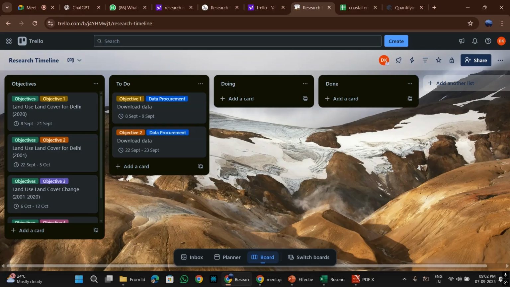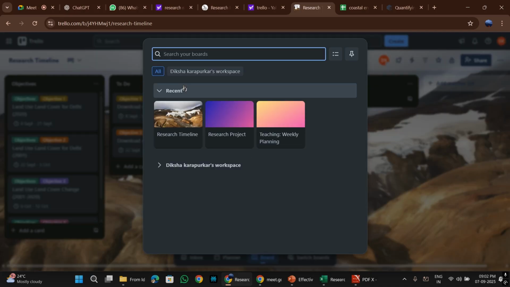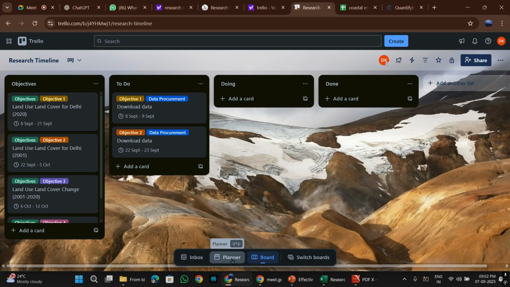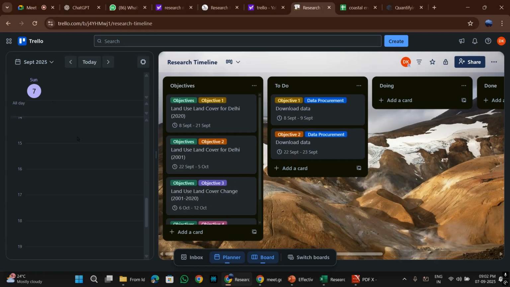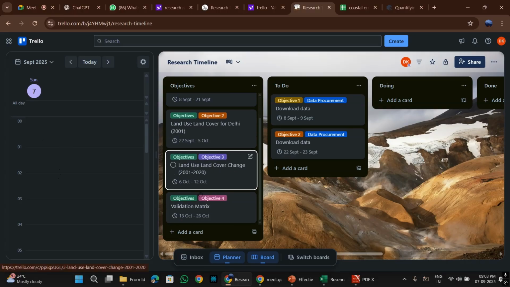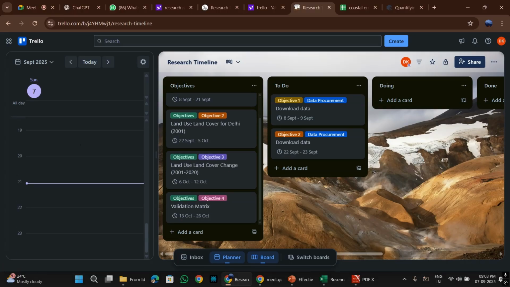Yes. Okay. So these are the tasks that I'm doing. Let's say I can move the cards from to do to here, and then once they are done, I can transfer them over here. Okay. You can as well switch planners. You can look at the planners here. That is, you will be connecting your Trello charts or the templates that you make to either Google Calendar or Teams Calendar. So that is where you will get it.